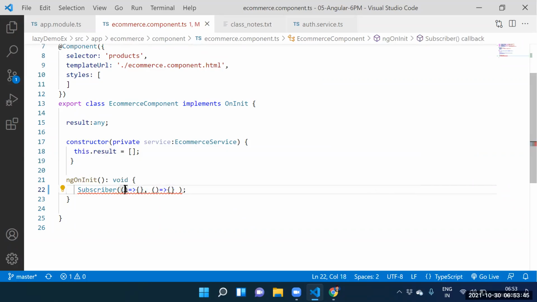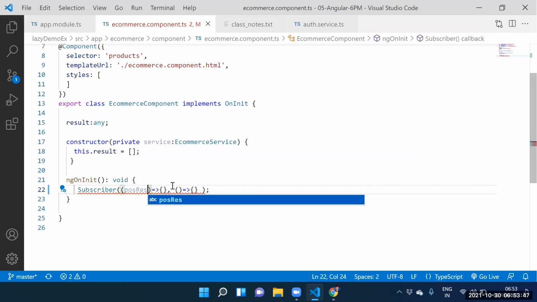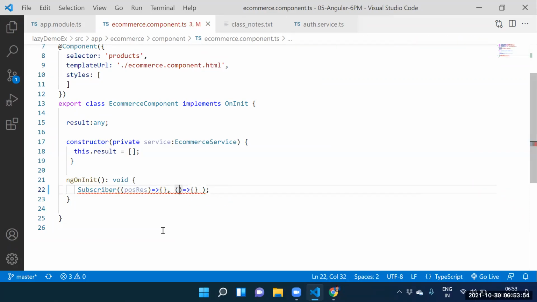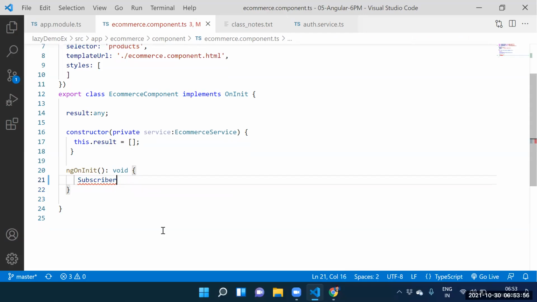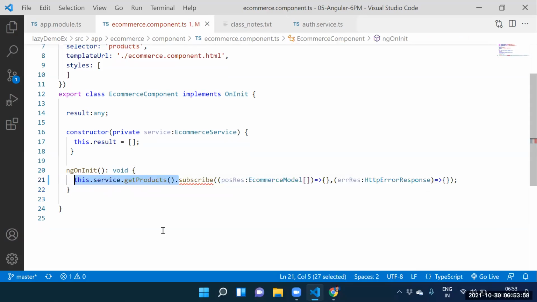Coming to this function, two parameters are there. Positive response is there. Next one, which response do we have? Error response is there. That's it. Guys, whatever we are discussing with JavaScript, remember that. There is a prerequisite to all the technologies, not only for Angular. If you know that, you can understand any language.